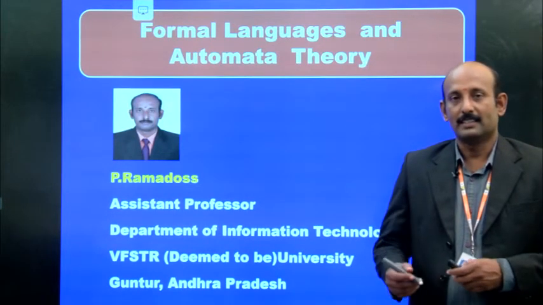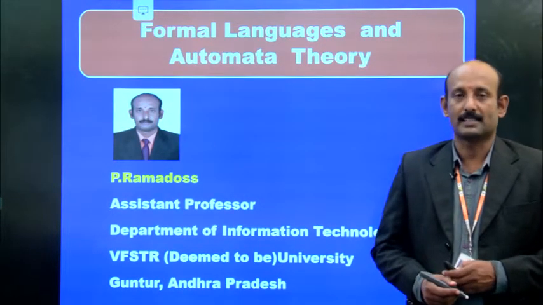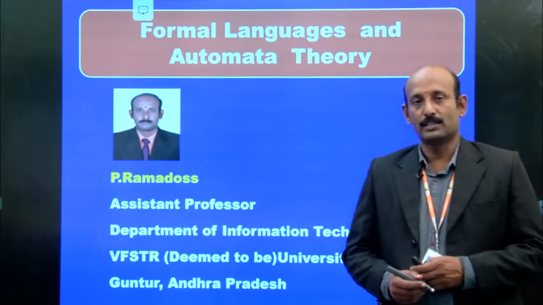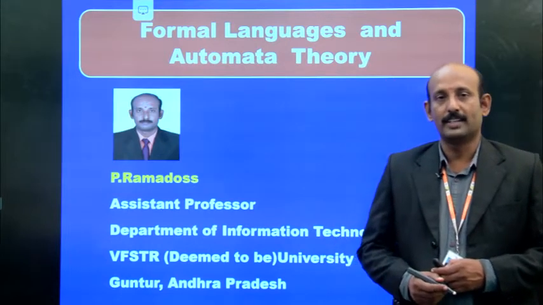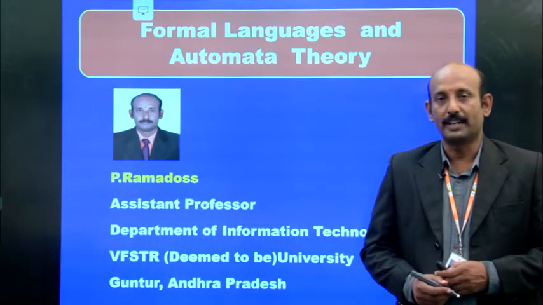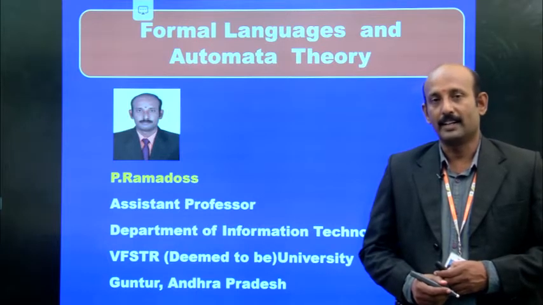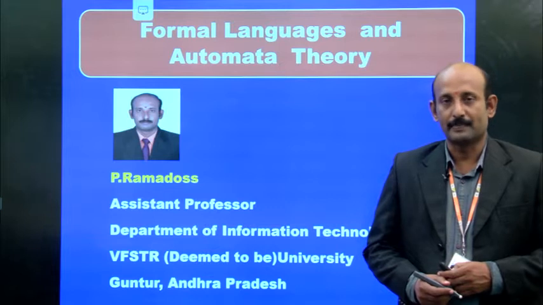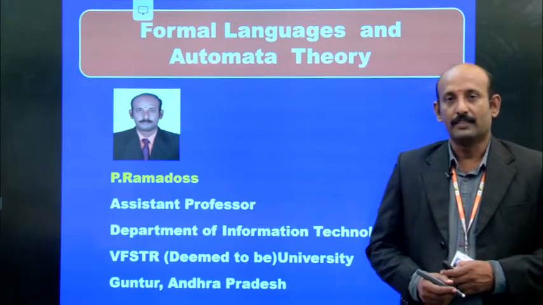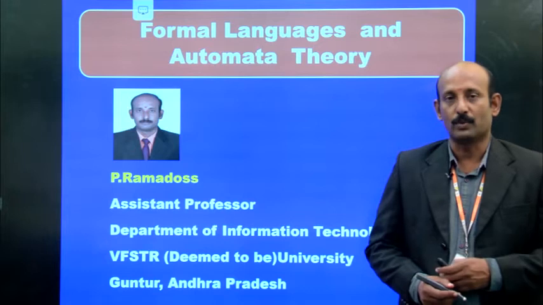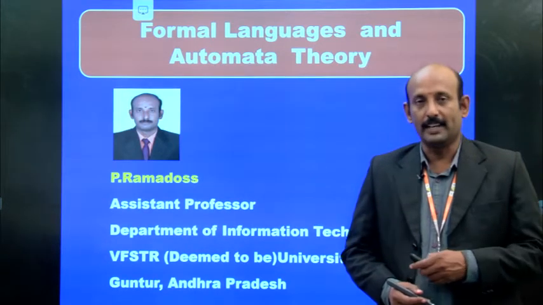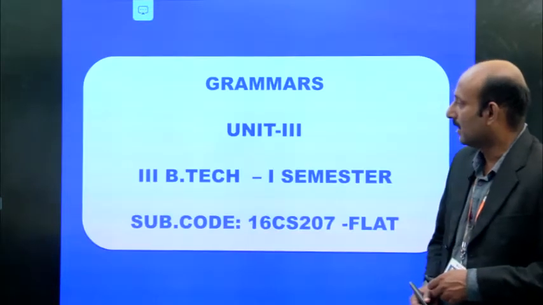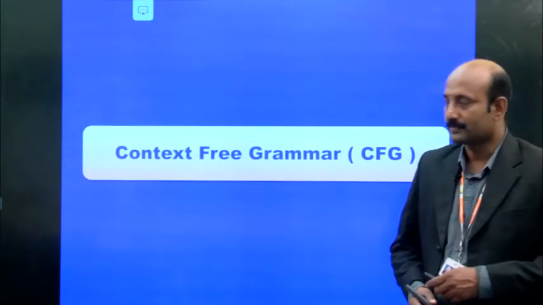Whereas if the grammar produces only one leftmost derivation or rightmost derivation for a given input string, then it is said to be an unambiguous grammar. In this video session, we are going to see the continuation of that. Now, we are going to see inherent ambiguity in context-free grammars.